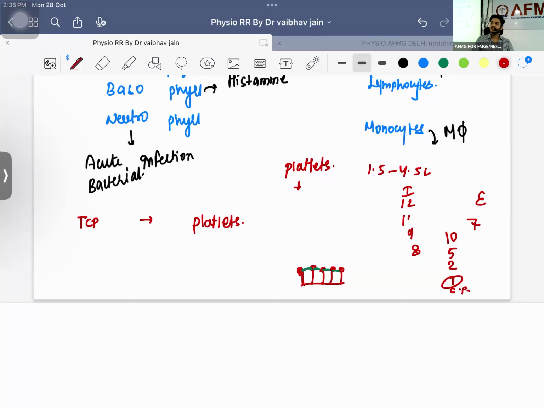Now in secondary hemostasis, what is going to happen? This pathway will be working and they will come and make a special layer around it. This is secondary hemostasis. Now if you try to press it, it is not going to bleed. But at this particular stage, if you try to press it, it is going to bleed. This is primary hemostasis. And whenever there is fibrin deposition, it has become secondary hemostasis. You understand?